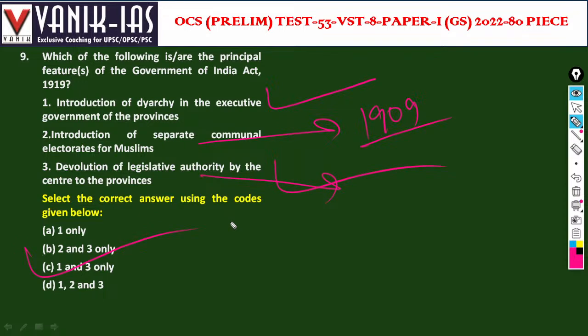A bicameral legislature was also introduced, but in the Government of India Act 1935, it was directly introduced at the center. Okay.